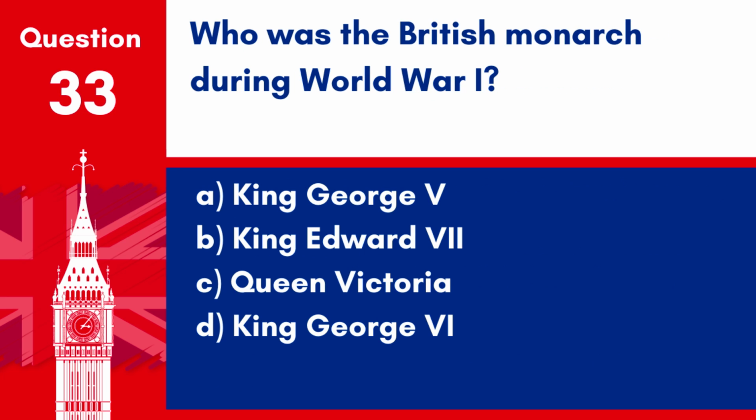Question 33. Who was the British monarch during World War I? A. King George V. B. King Edward VII. C. Queen Victoria. D. King George VI.